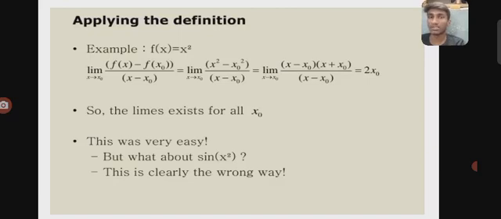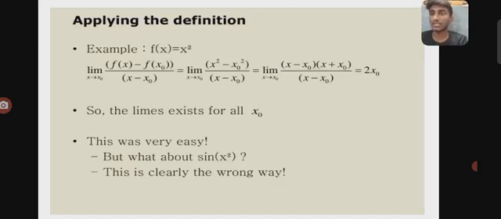Let us apply the definition to some examples to see whether a function is differentiable or not. f(x) equals x square is an example. Applying the definition, limit x tends to x naught of (f(x) minus f(x naught)) by (x minus x naught) equals limit x tends to x naught of (x square minus x naught square) by (x minus x naught), which results in 2x naught.